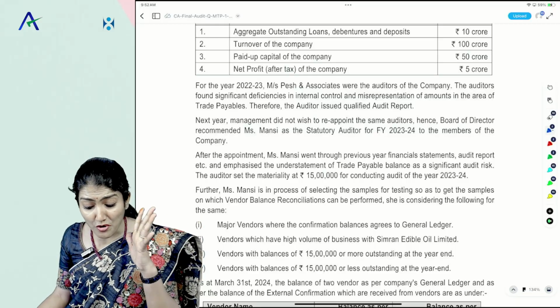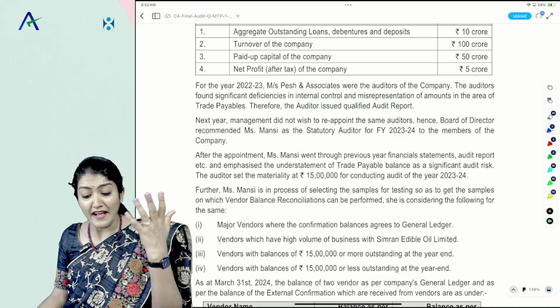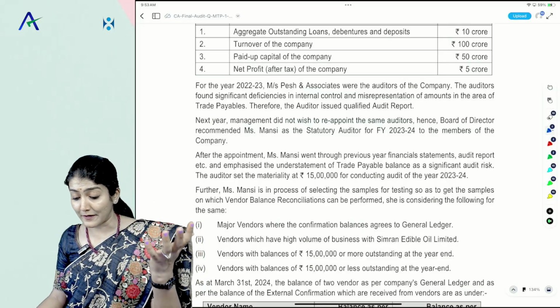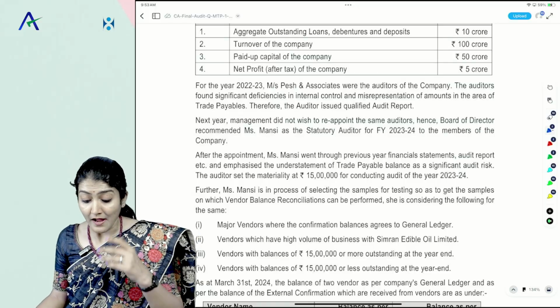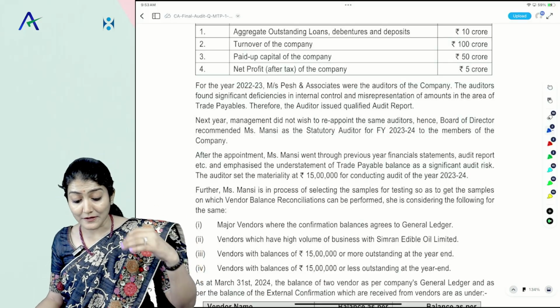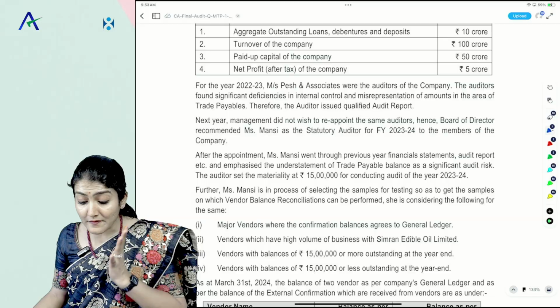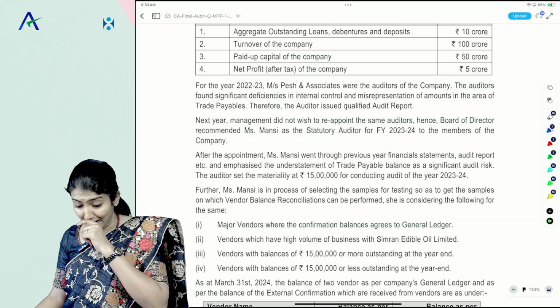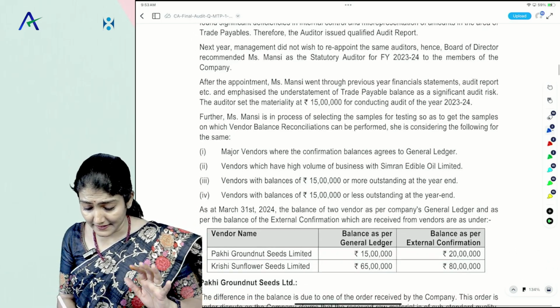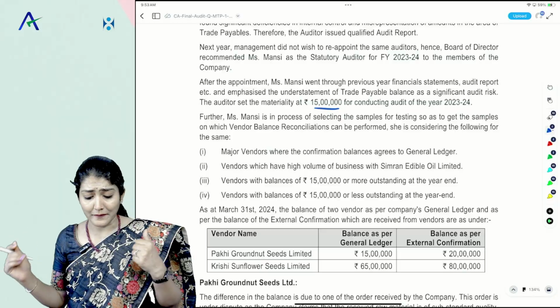Next year, management did not wish to reappoint the same auditor, and the board of directors recommended Ms. Mansi as the auditor for 23-24 to the members of the company. After the appointment, Ms. Mansi went through the previous year's financial statements, audit report, etc., and emphasized the understatement of trade payable balance as a significant audit risk. The auditor set the materiality at 15 lakh for 24.